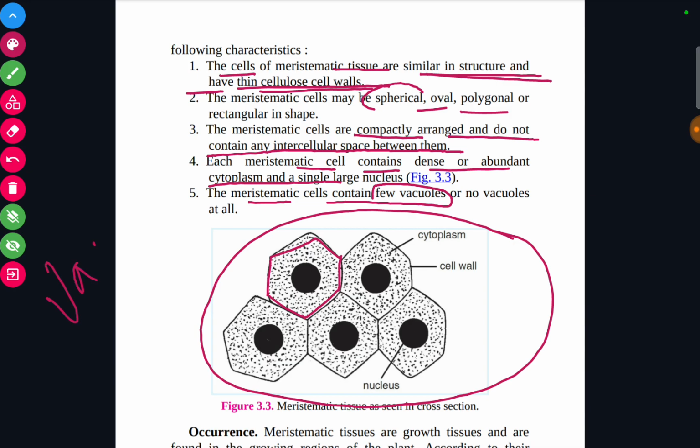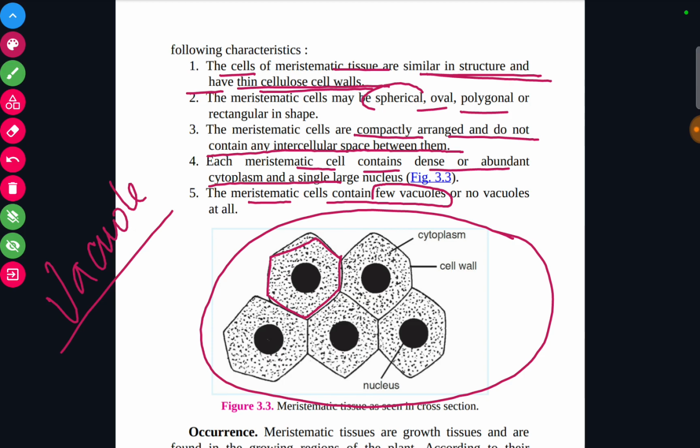Because the main function of a vacuole is to store waste product or water, but these meristematic tissues are engaged mostly in active division. So there is no requirement of a vacuole.